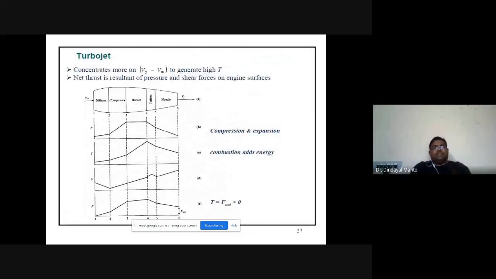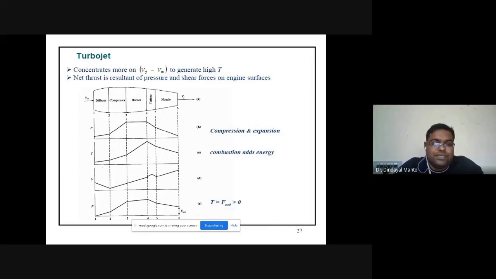So if we look at the property variations across the length of the turbojet engine, we can derive them. If we look at the first diagram, that is pressure P, the diffuser's purpose is to reduce the velocity. When we reduce the velocity of the incoming air, pressure increases as per Bernoulli's principle. So there will be a slight change in pressure in the diffuser or intake section. And 2 to 3 is compression, where there will be a dramatic change in pressure. So between 2 and 3, there will be a significant change in pressure.